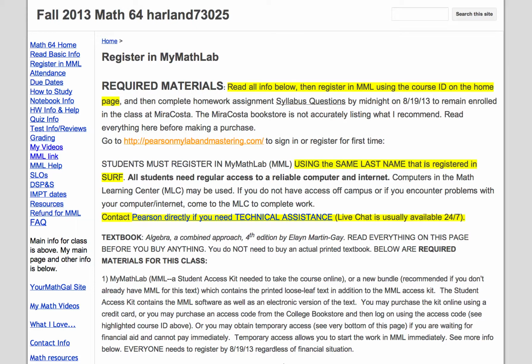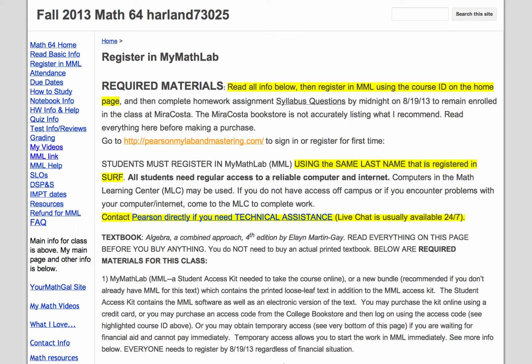Okay, let's go back to the home page again and scroll down, see what else is here. So we talked about the required on-campus meetings. All the links to the left make up the syllabus. The class is not self-paced. You do need to follow the due dates. You can work ahead, but usually assignments are due Monday, Wednesday, and Friday. And we will have a proctored paper and pencil test, which will be the midterm and the final exam.